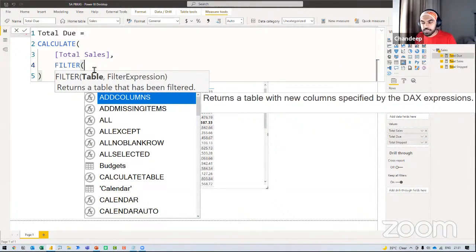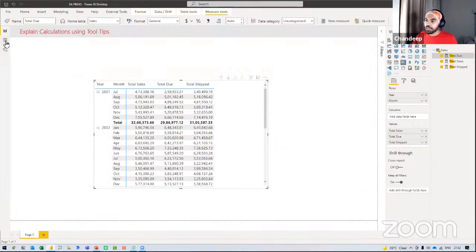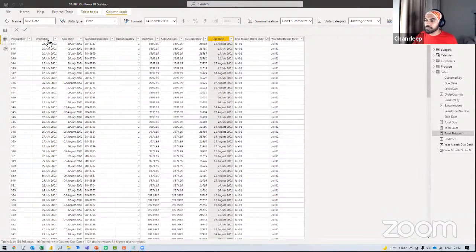The easy way to understand is that if I apply a filter on the order date and the filter on the due date, wherever the month and the year is the same, I would like to pick up those particular values. The month and the year should be the same, and I'd like to pick up that particular value. How do we do that? Let's just take a look.